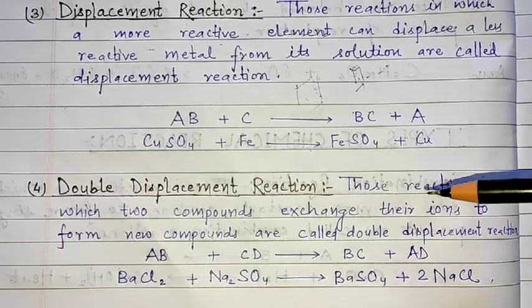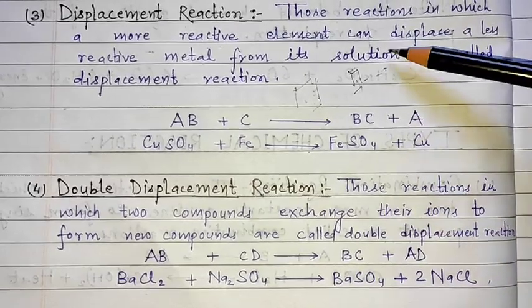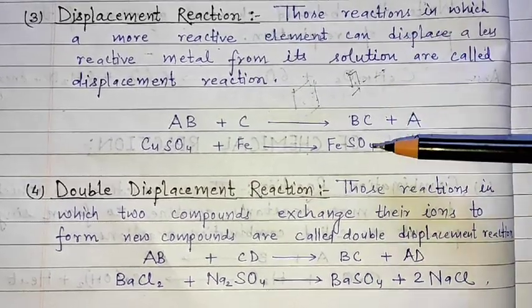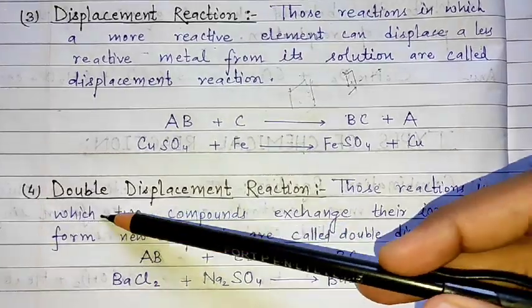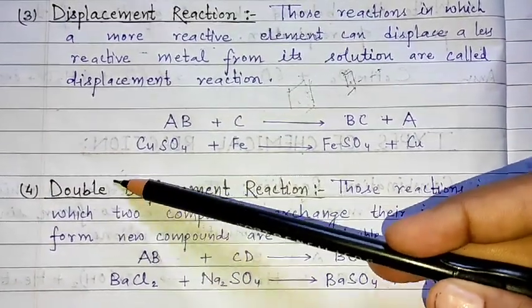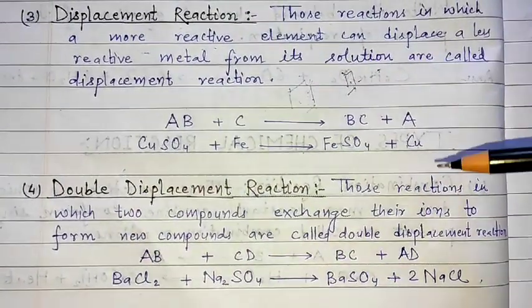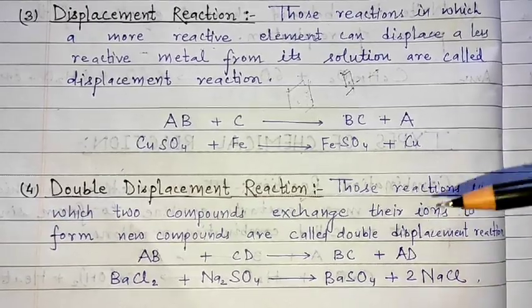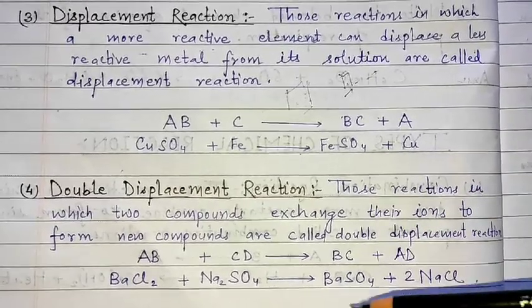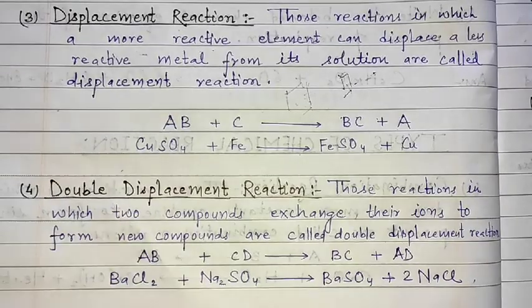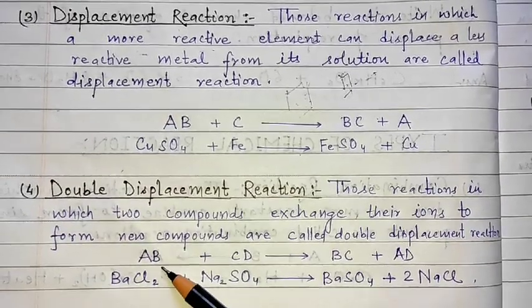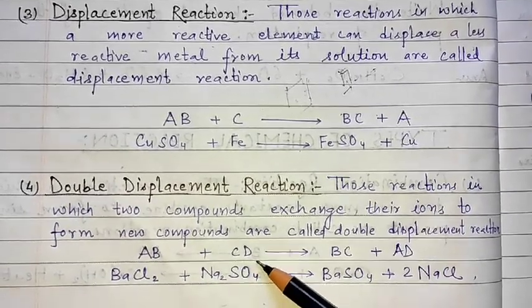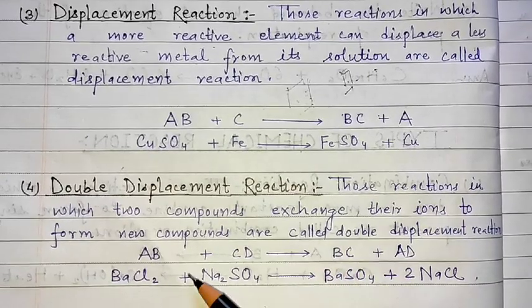Next is the double displacement reaction. This is the same as the displacement reaction, but it will happen twice. Double means twice, right? In this, two compounds exchange their ions to form new compounds. Like we can see here that AB reacting with CD gives AD and BC.